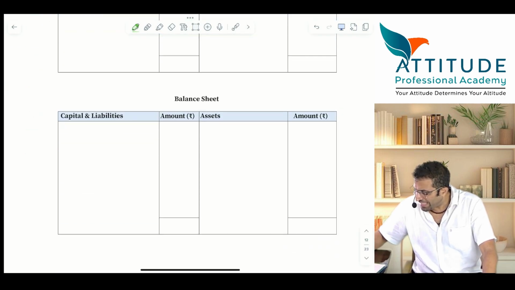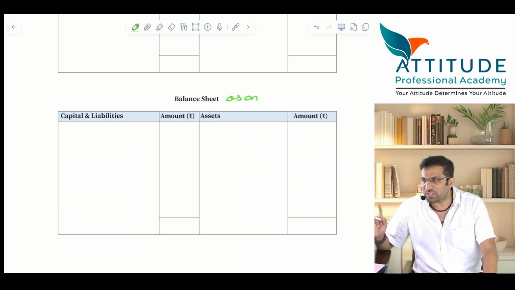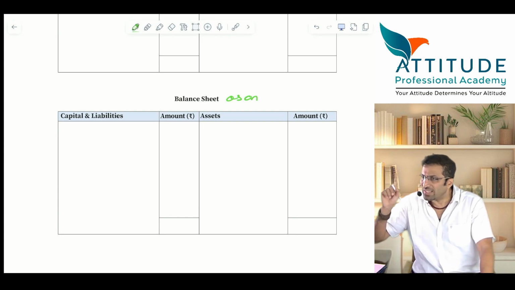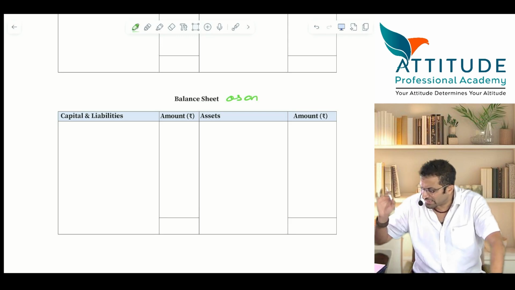Correct? Balance sheet is always as on a certain day. It is not for year ending. Balance sheet is only for that single day. As on that day, these are my balances. Is that clear? Many of them don't know this basic thing, so I have told you.